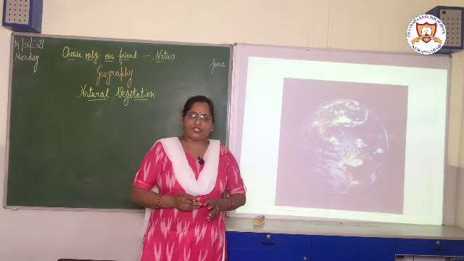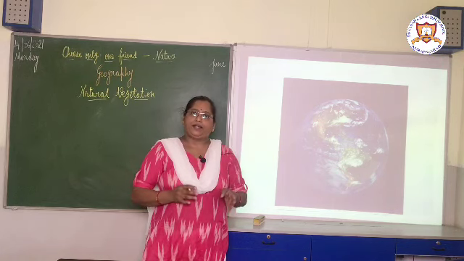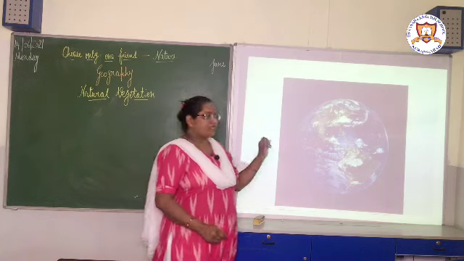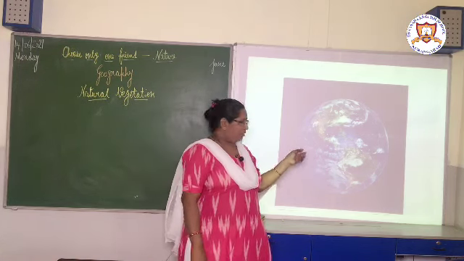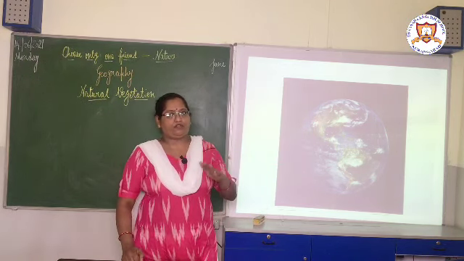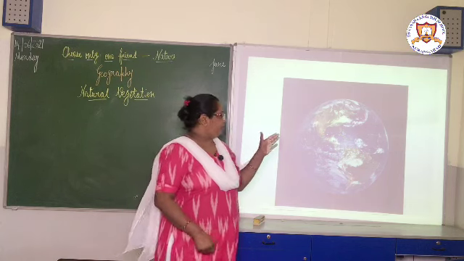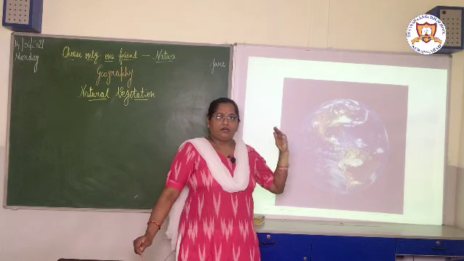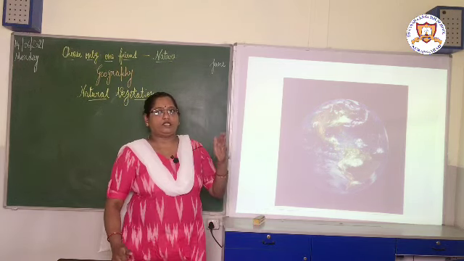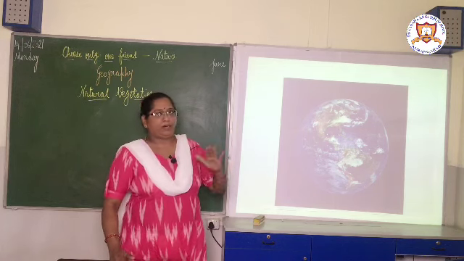What is natural vegetation? What are the factors that are affecting natural vegetation and the types of natural vegetation present all over the world? As you can see on the globe map here, the picture of Earth, the landform is not uniform everywhere. So the amount of rainfall and the amount of temperature received by the Earth is not similar. So the vegetation of the Earth differs from place to place.